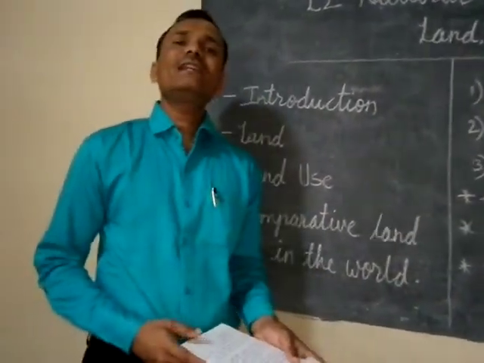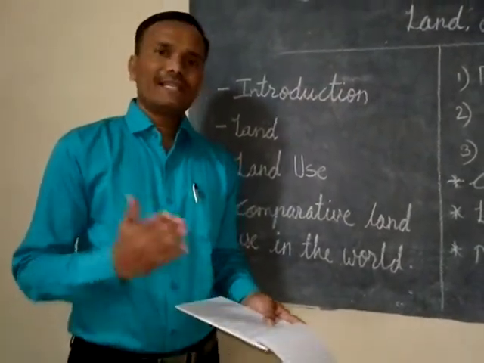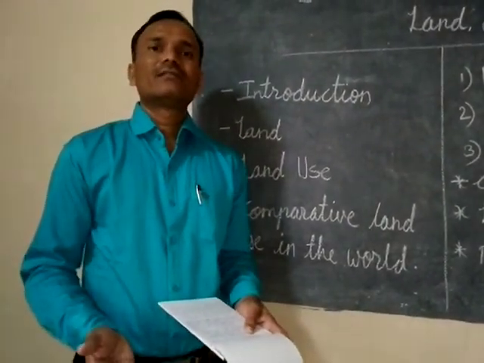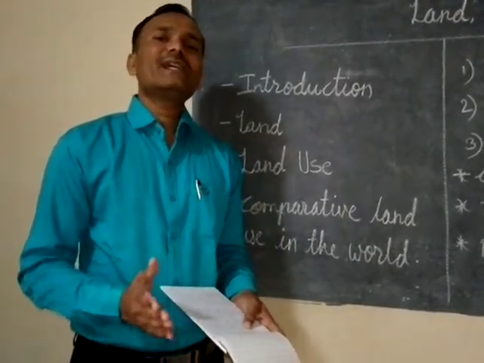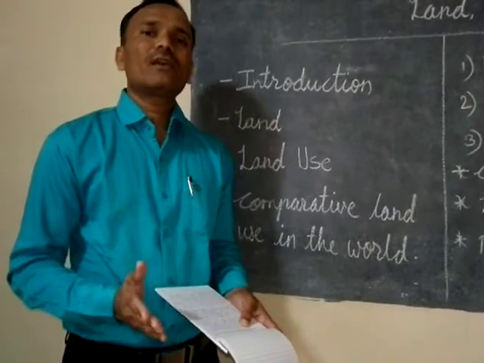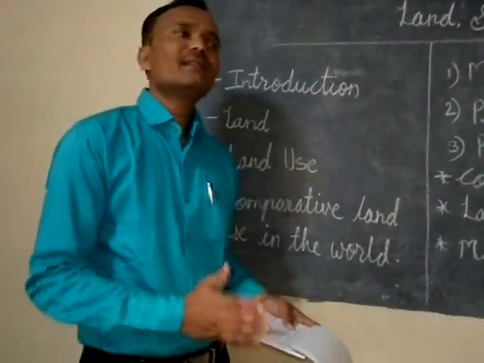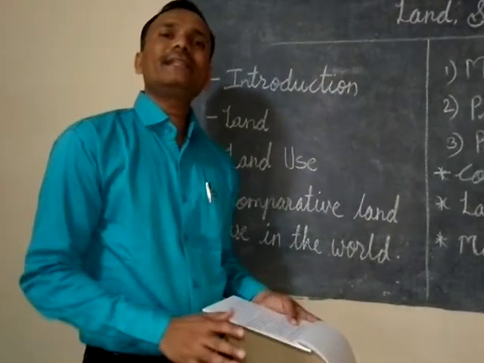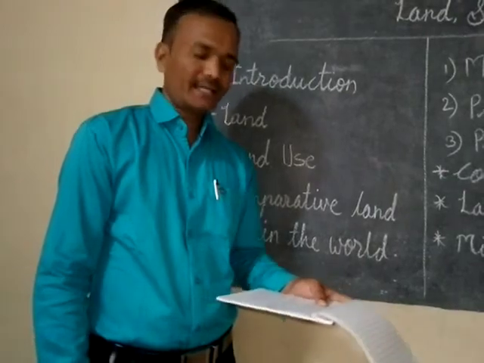Unfriendly relief features means some areas are deserts, mountains, or forest covered areas. These areas are not very suitable for human habitation. Because of all these things, some areas remain very thinly populated, or there is no habitation.